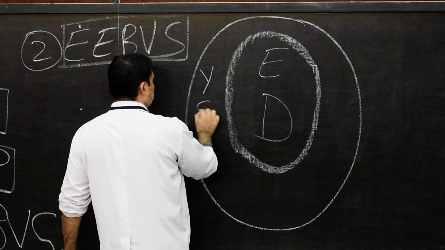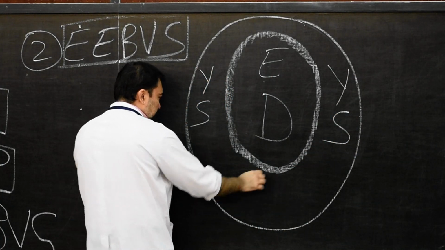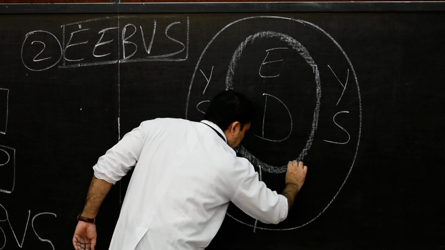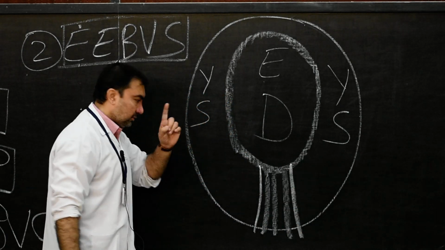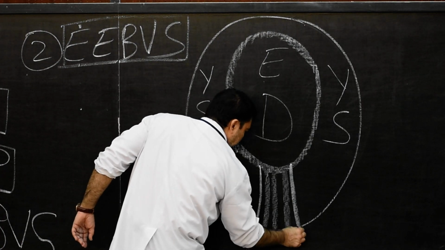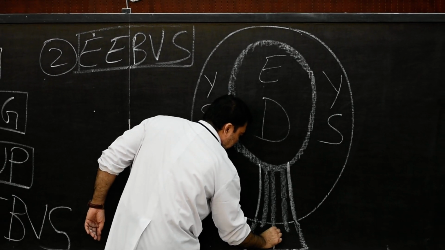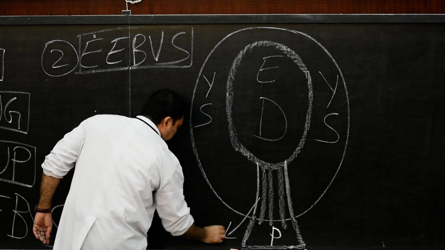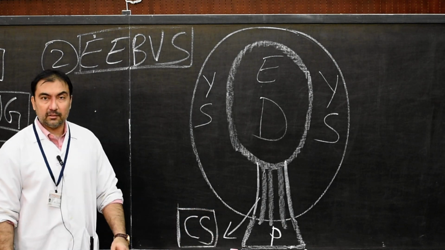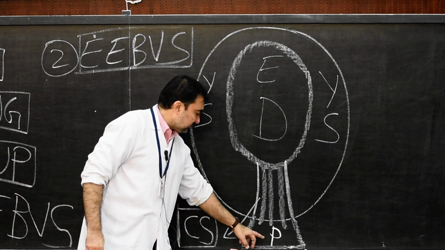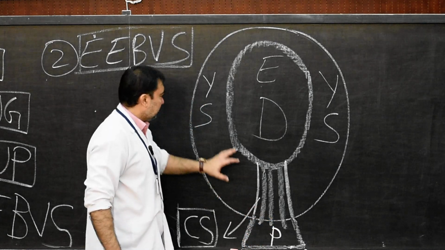Peripheral part, this will be yolk sac. Then you come to the caudalmost portion. In the caudalmost portion here, we have this structure which will be known as connecting stalk. This connecting stalk will further be having connection with placenta. In fact, the connecting stalk will develop into umbilical cord and it will be further developing outside as the placenta. Chorion is present here, connecting stalk here. This is the yolk sac.